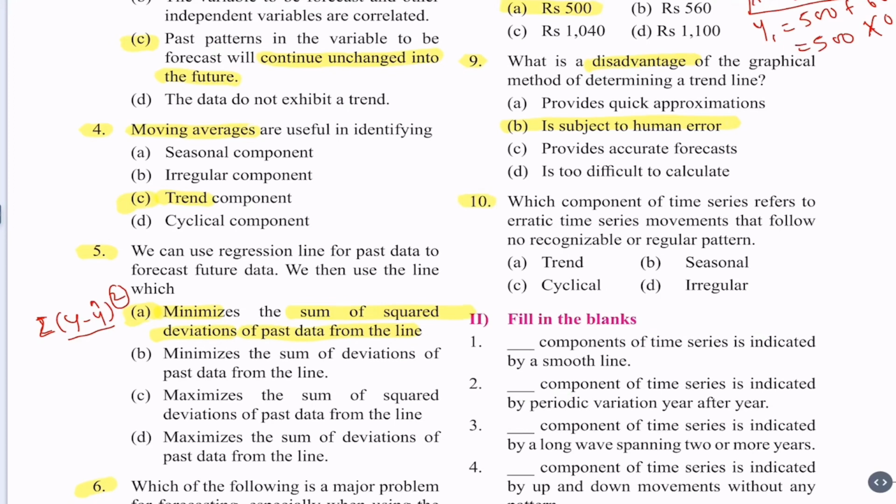Which component of time series refers to erratic time series movements that follow no recognizable or regular pattern? A. Trend, B. Seasonal, C. Cyclical, D. Irregular. Now we know erratic time series movements, which follow no recognizable or regular pattern, come under the irregular component of time series. So option D is the correct option.